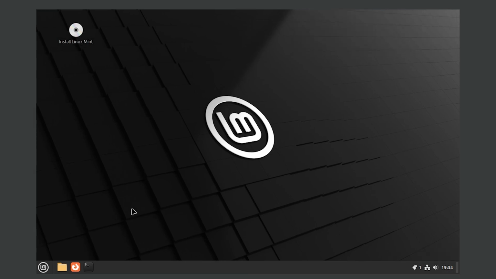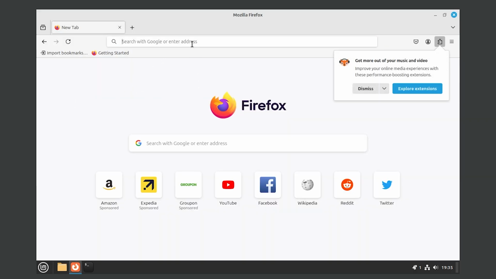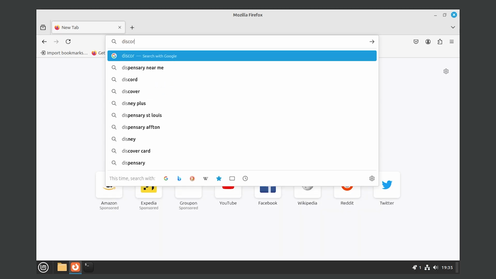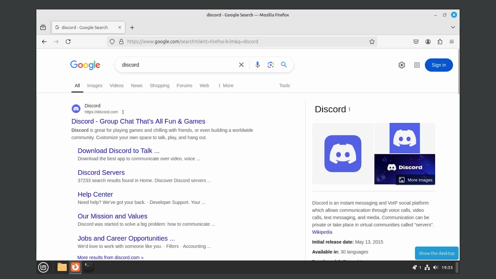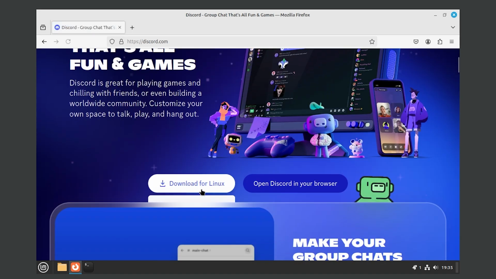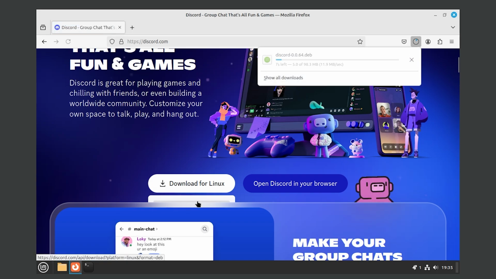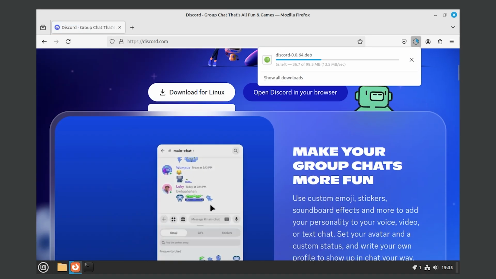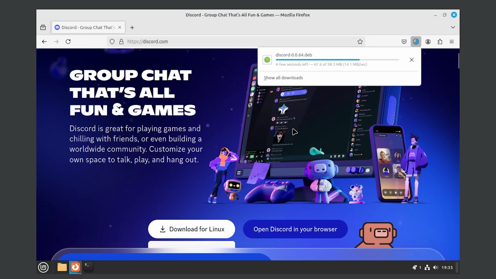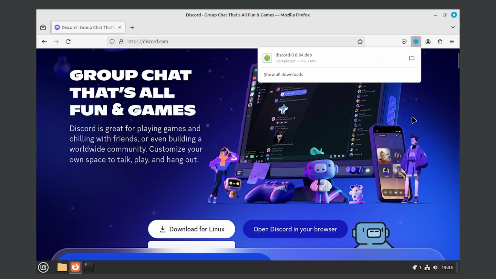So I finally installed Linux and now it's time to install the different applications I said I was going to do. And if Linux fails the test, then this will not be able to be my main OS in the future. Discord. And I don't know how to make this window bigger, but it's really not my problem. Download for Linux. Well, it was very laggy. I hate this. So I'm starting to notice on Linux that it's very laggy when I scroll and none of it makes sense. The download link for Discord is just covered by another piece of design.